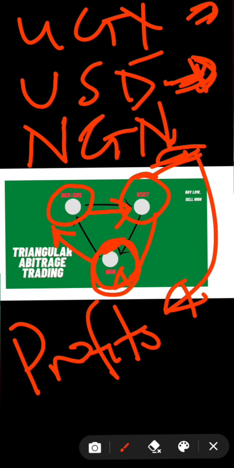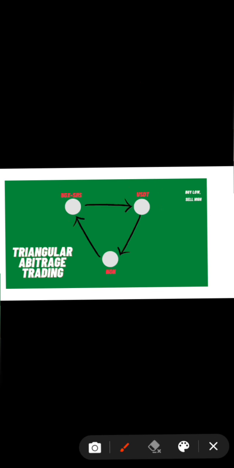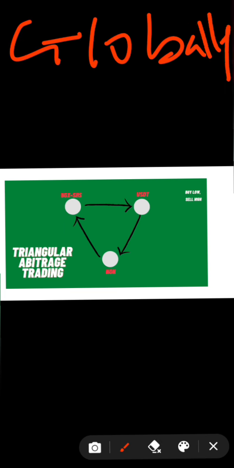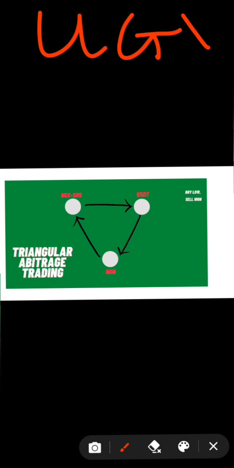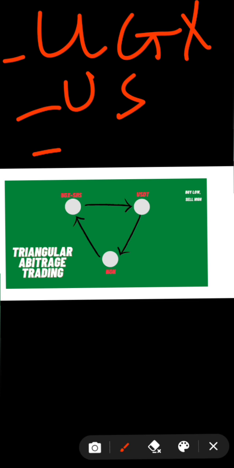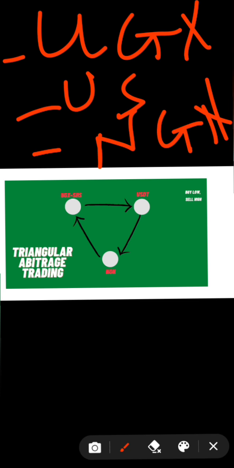So let me now show you basically how it is going to work. It works in a way that, because globally you understand our currencies are not all the same, right? So we have different currencies, and how different they are also different in terms of value or the power, right? For example, my local currency here, UGX, is different from dollar, and dollar is different from Nigerian Naira, or Nigerian Naira is different from Kenyan shillings, basically.